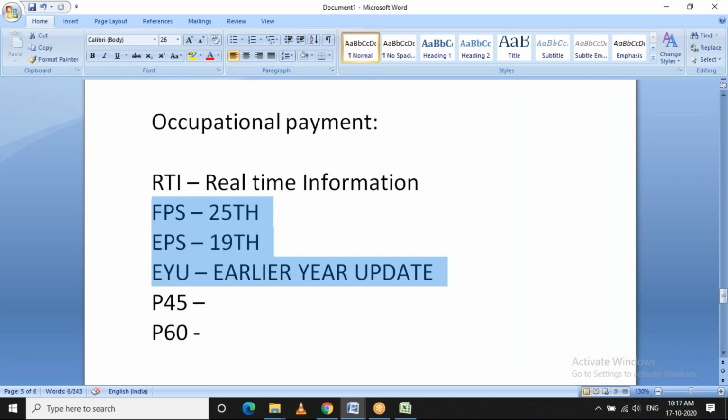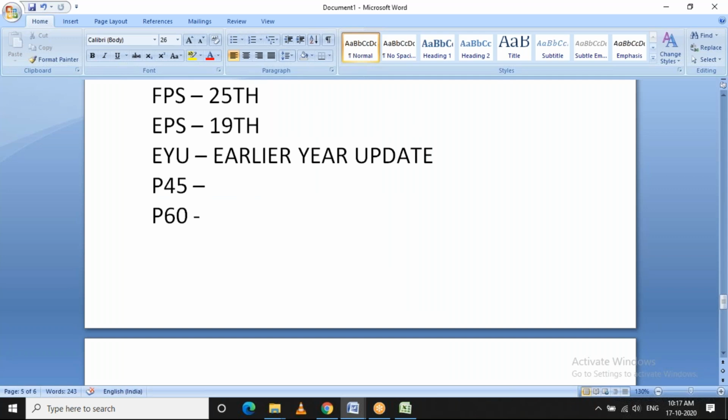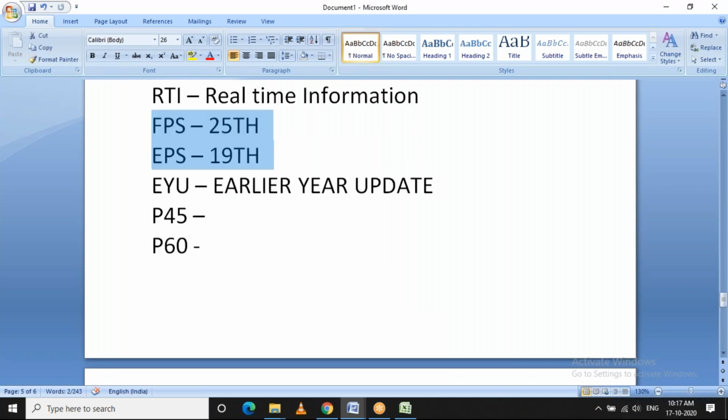However, these three forms, FPS, EPS, and EYU, should be submitted to the government, and it should be submitted on or before the specified date, or else there will be a huge penalty for the companies.